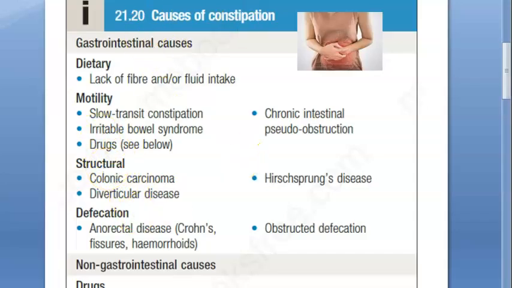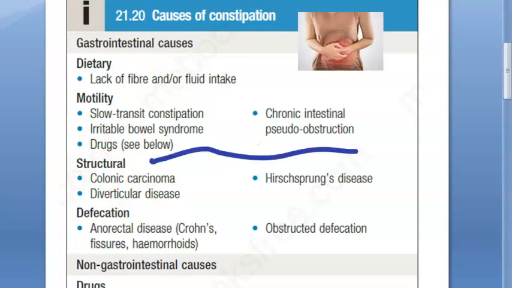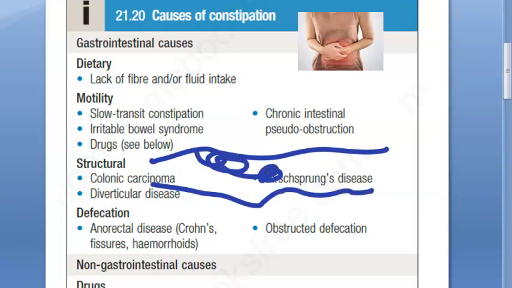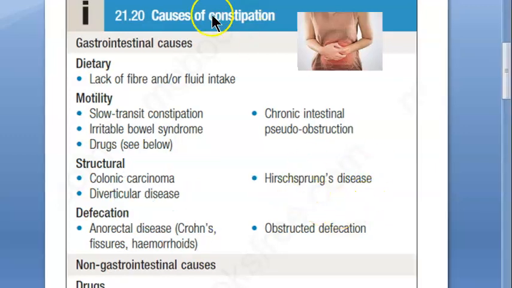Motility over, then structural. The intestine's structure is not proper. What is the problem with the structure? They have some carcinoma of the intestine. Some diverticular disease. Diverticulum, you know all that, Meckel's diverticulum. The structure itself is not proper. It's not developed properly.